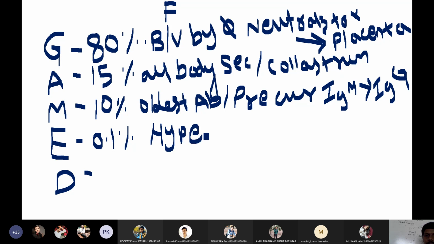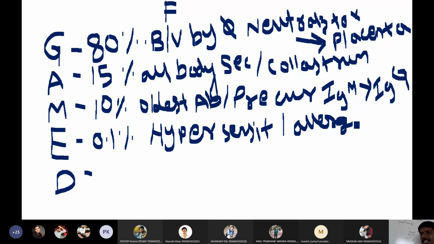So all IgE antibodies will mediate hypersensitivity reactions, or simply they will mediate allergic reactions. Okay. So these are the functions of IgE antibodies.